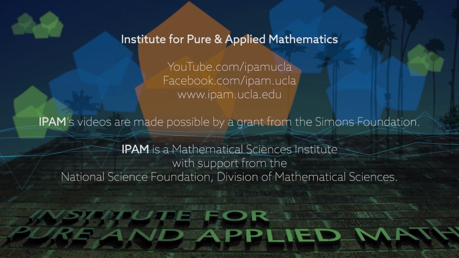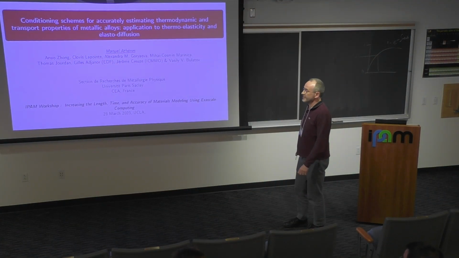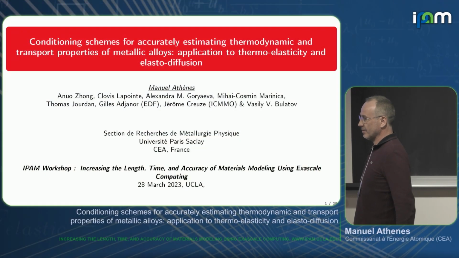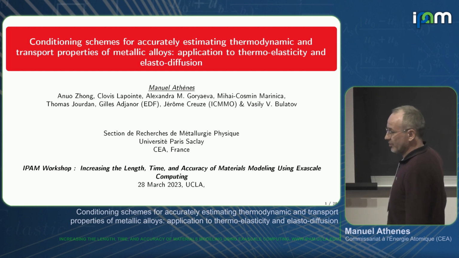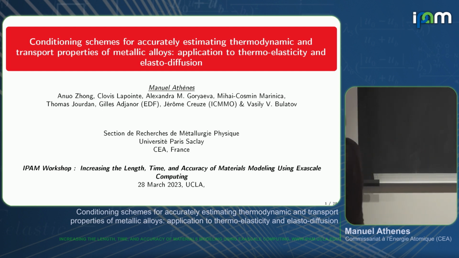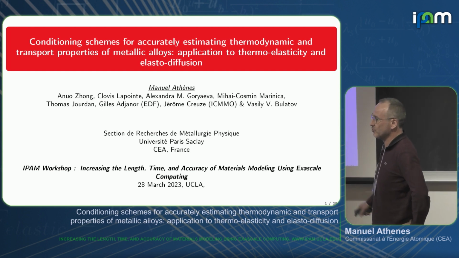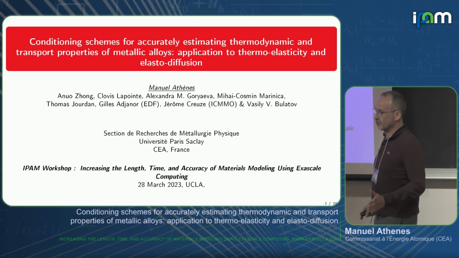In fact, this presentation is split in two. One part is about thermoelasticity of tungsten, with free energy calculations and the adaptive method. And the second part is about diffusion coefficients, transport in alloys, elastodiffusion. And the connection between the two parts is the techniques. So it's conditioning techniques that are used in both cases.